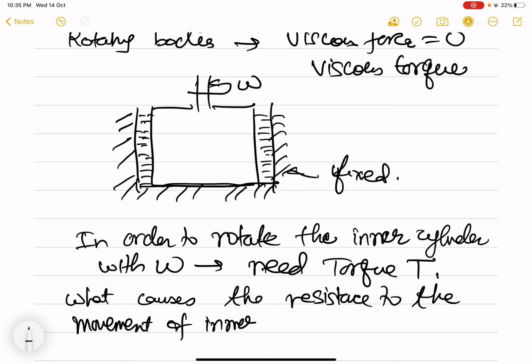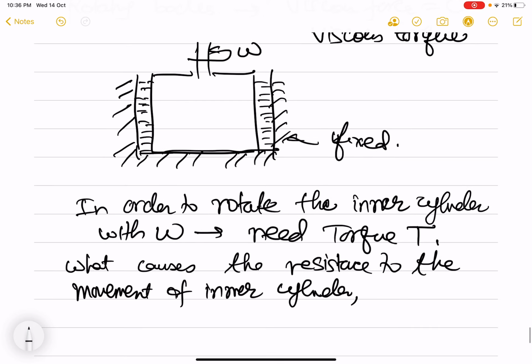So suppose initially everything is at rest, and then you start to move this inner cylinder and you rotate, and to maintain this inner cylinder with a constant velocity omega, you will need a torque T, and the resistance to this rotation is coming because of the fluid.